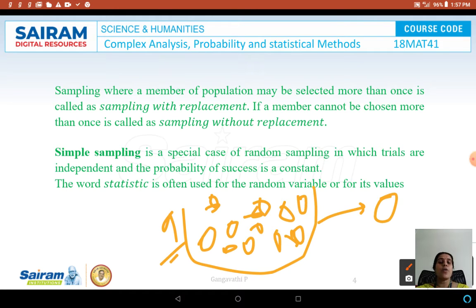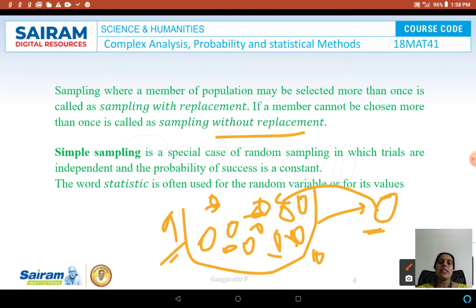This process of selecting an element from a sample is called sampling without replacement. That is one way. Now, once in the first draw I have taken a ball and kept it here, then again I replace it back. Then again I have got 10 balls. From these 10 balls, choosing one more, there is a chance that the first selected ball is selected for the second time also. That is called sampling with replacement. So we have sampling with replacement and sampling without replacement.